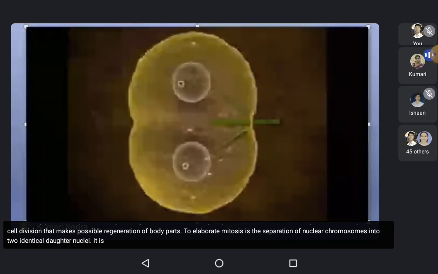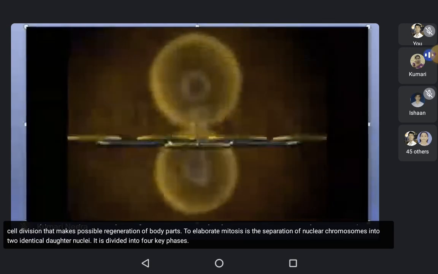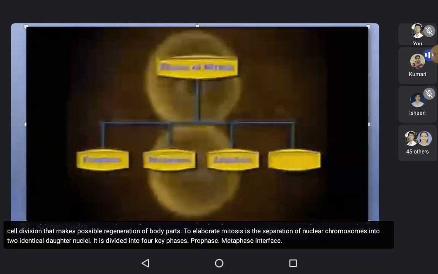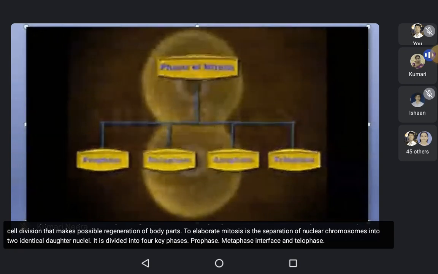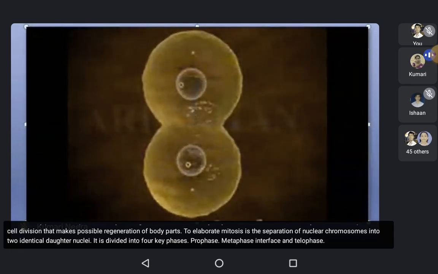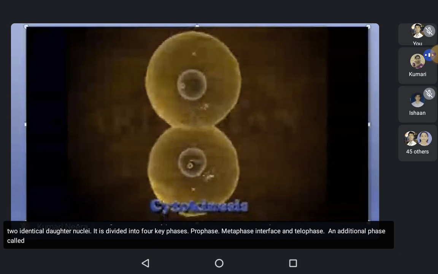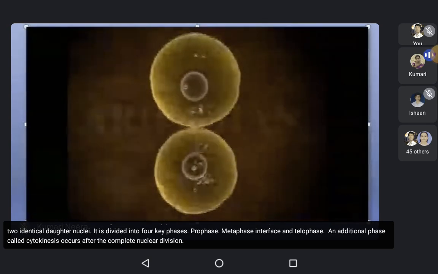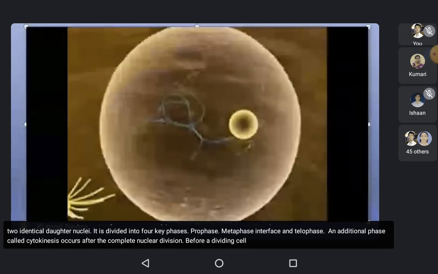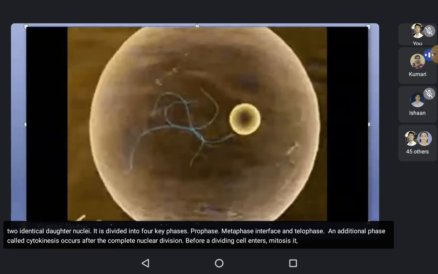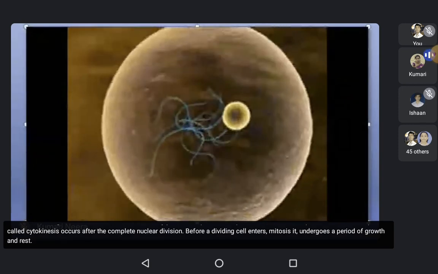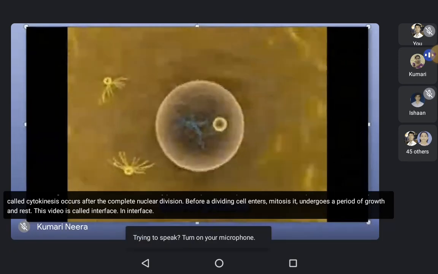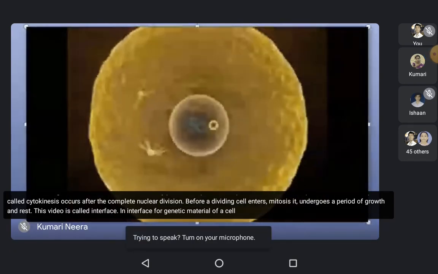It is divided into four key phases: prophase, metaphase, anaphase, and telophase. An additional phase called cytokinesis occurs after the complete nuclear division. Before a dividing cell enters mitosis, it undergoes a period of growth and rest. This period is called interphase. In interphase, the genetic material of a cell increases.